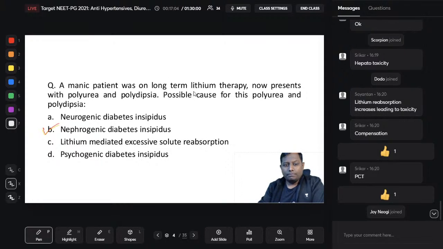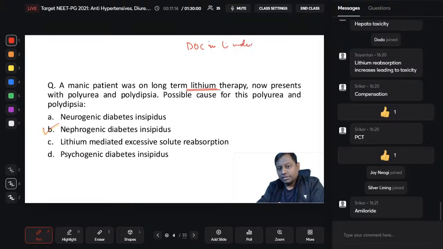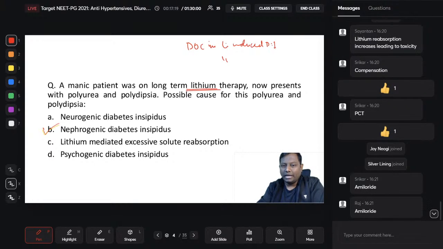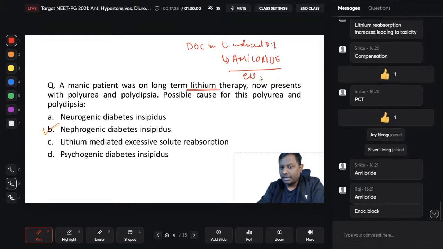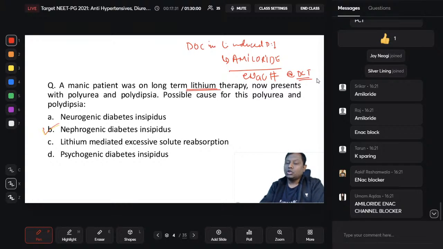As I have told you already, lithium always and always causes nephrogenic diabetes insipidus. Another thing you should know is that the drug of choice in lithium-induced diabetes insipidus will be amiloride. Why amiloride? What class of drug is amiloride, guys? It is one of the potassium sparing diuretics that acts as an ENaC blocker at the DCT, an epithelial sodium channel blocker mainly at the DCT. However, it can block other epithelial sodium channels as well.